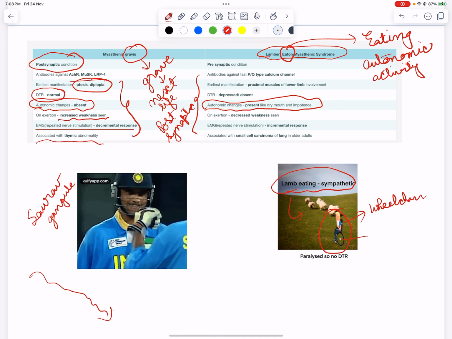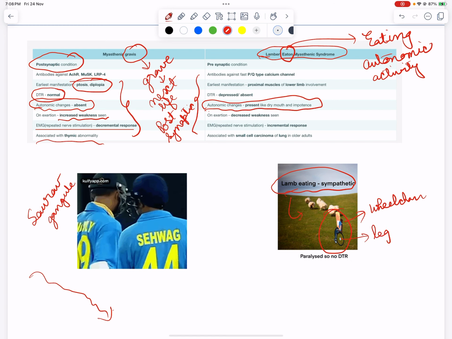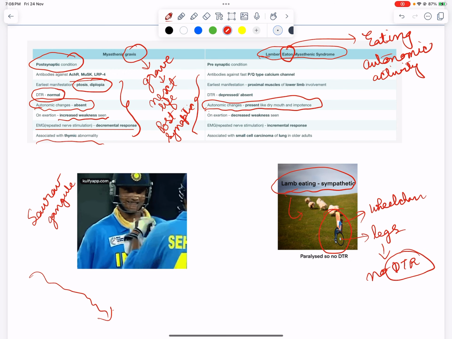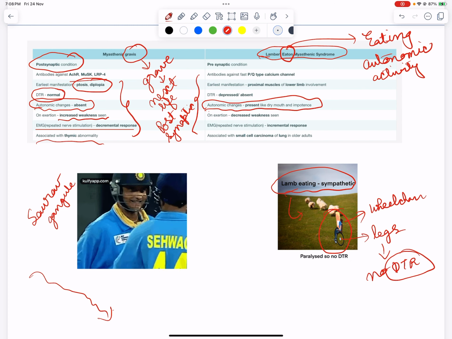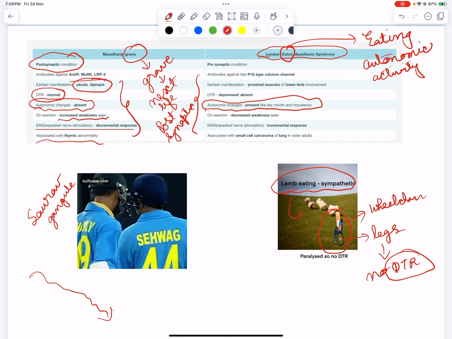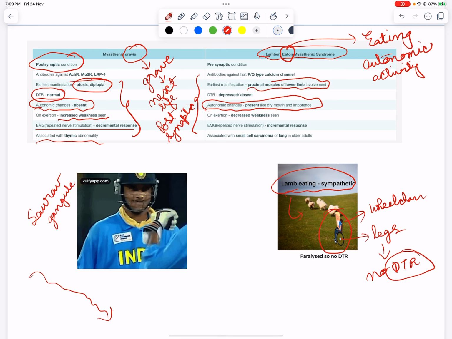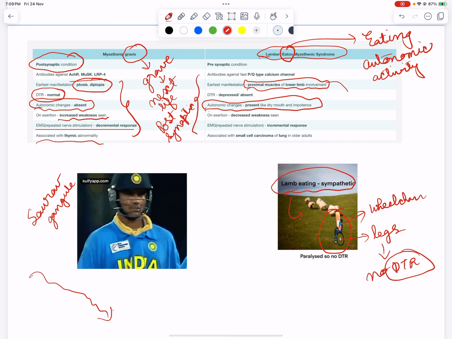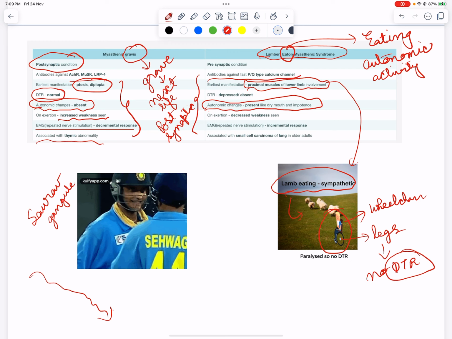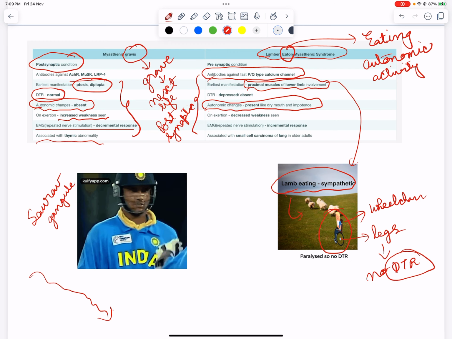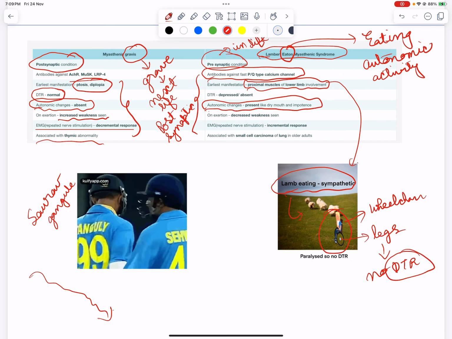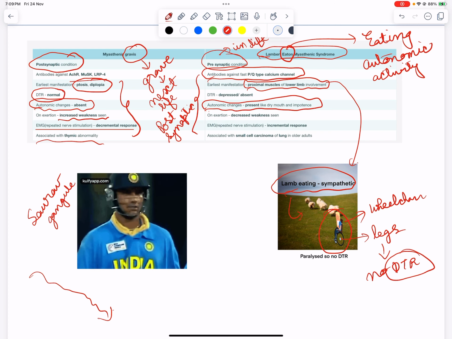Moreover, you can recall that there are no legs. He does not have legs. Since he has no legs, so no DTR. So we can remember that in Lambert-Eaton DTRs are depressed or absent, and the earliest manifestation is proximal muscles of lower limb involvement. That is why he is chasing on a wheelchair. And the antibodies are again against the P/Q type of calcium channel, and it is presynaptic. That is when he is in life, then only, not post life as in myasthenia gravis.